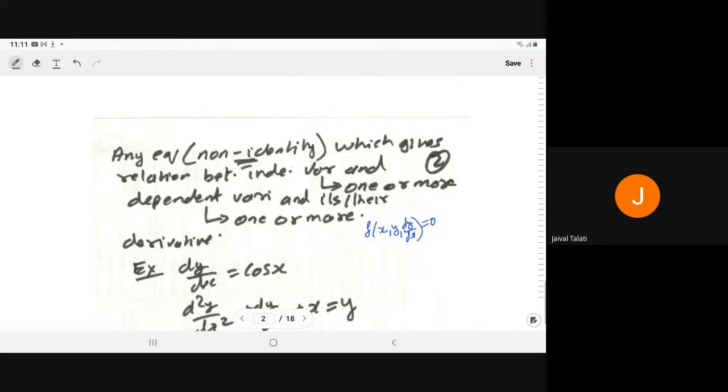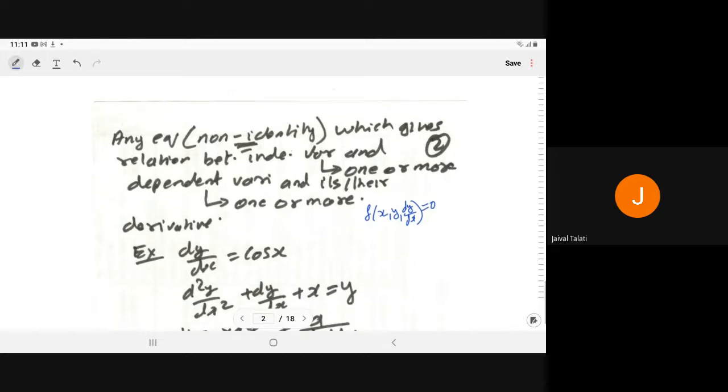Let us have some examples. The very first example: dy by dx is equal to cos x. Here y is the dependent variable, x is the independent variable, and the derivative dy by dx is there. So this is a differential equation.